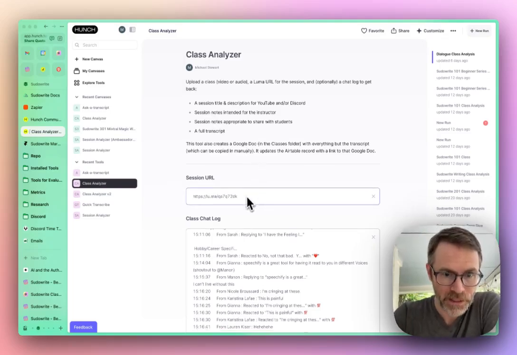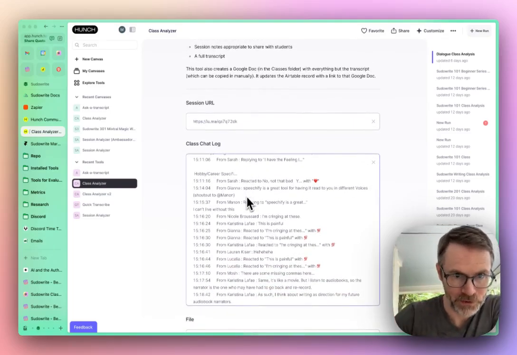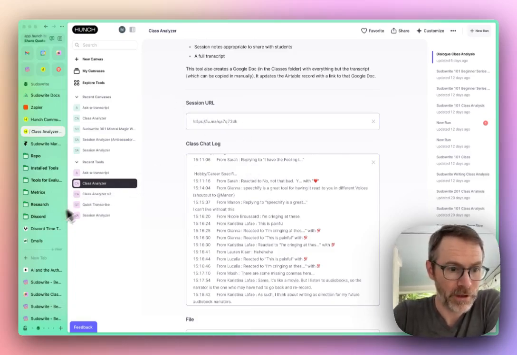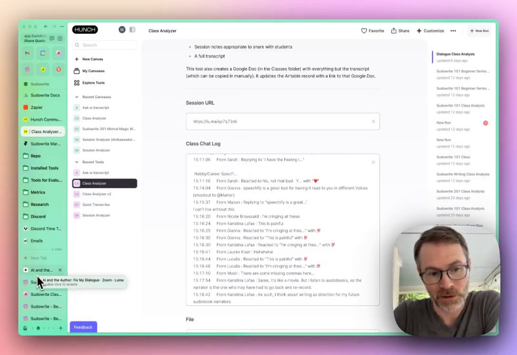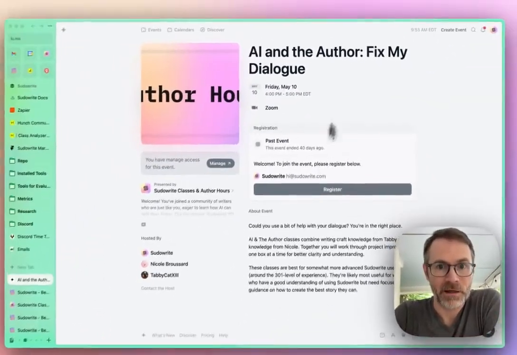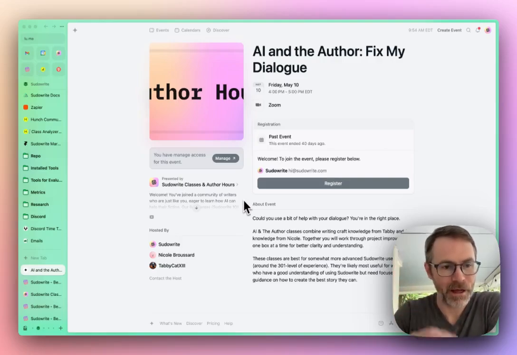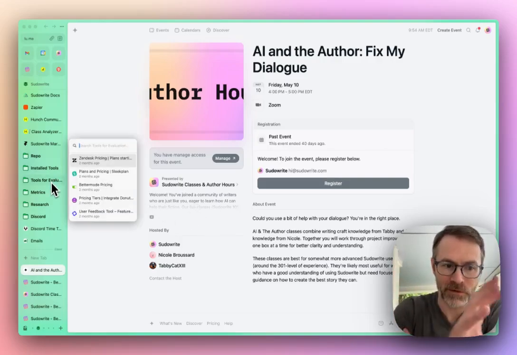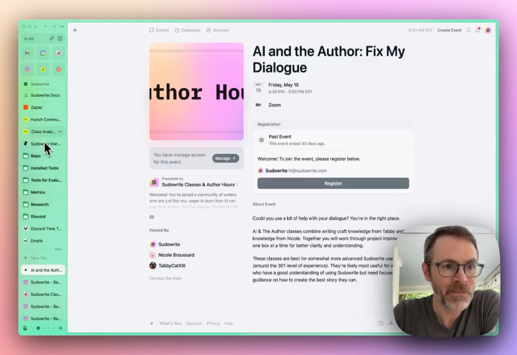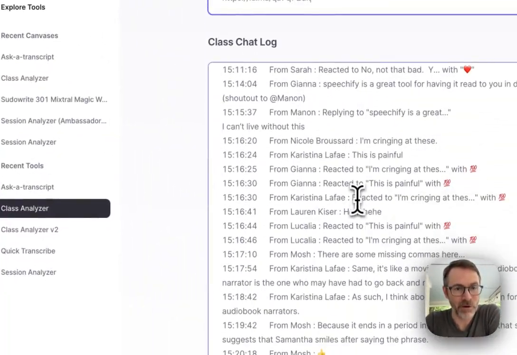So the way it works is it needs 3 inputs. It needs the session URL, so on our end we use Luma for our event calendar, and it looks like this. Here's an event from back in May. This is a craft/AI session. We kind of cover a little bit of writing craft and a little bit of AI in this. You grab this URL, you take it over to the Class Analyzer tool, and you slap it in session URL.